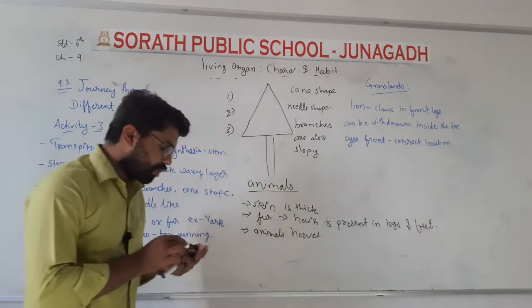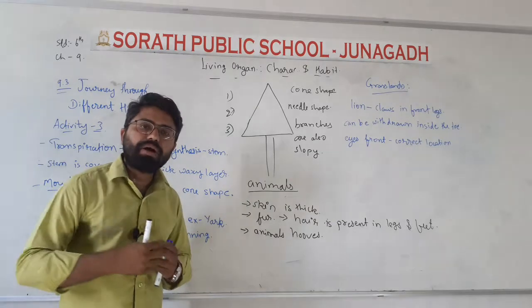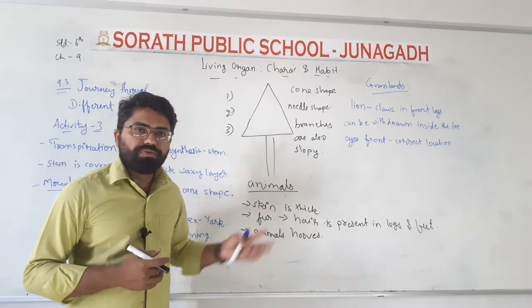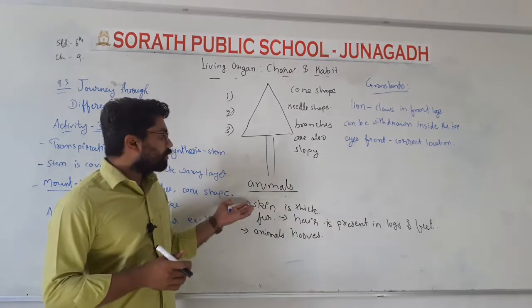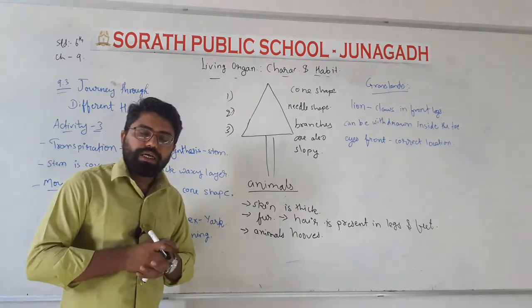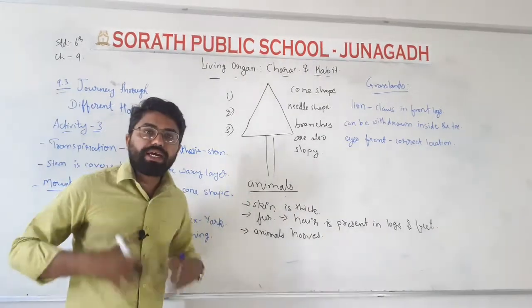So these are the characteristics of the animals residing in mountain areas where there is a very large amount of snowfall. The skin is thick to protect from the cold. They have more hair on their body.